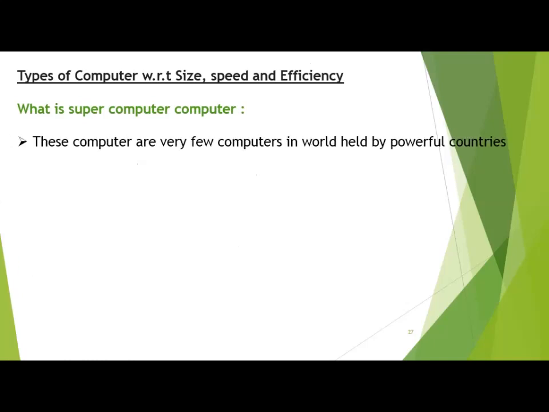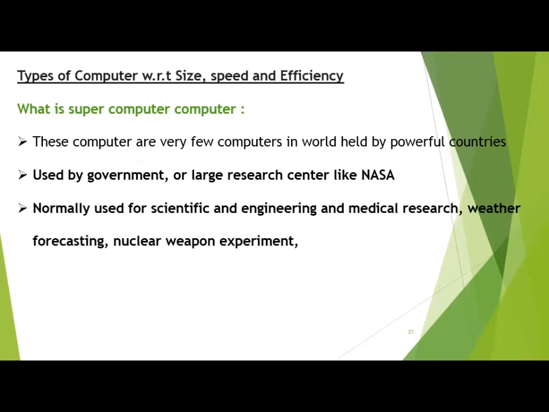These are very few computers in the world held by powerful countries, because these computers are not common and not available in every country. Many countries are not allowed to build these computers by themselves due to political reasons. Used by governments or large research centers like NASA, normally for scientific, engineering and medical research, weather forecasting, and nuclear weapon experiments. That's why it is prohibited to build in any country due to nuclear weapon experiments.